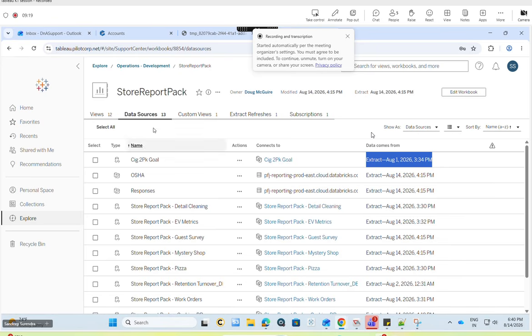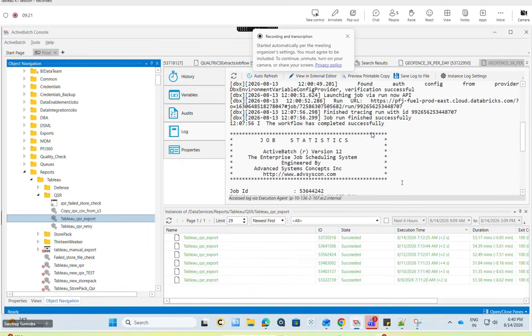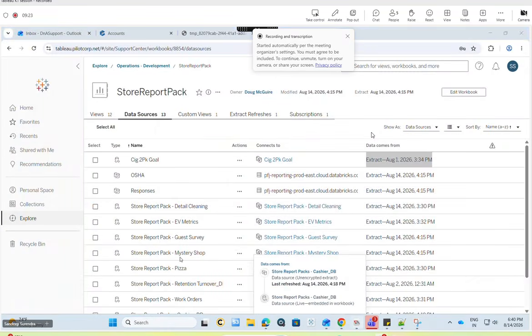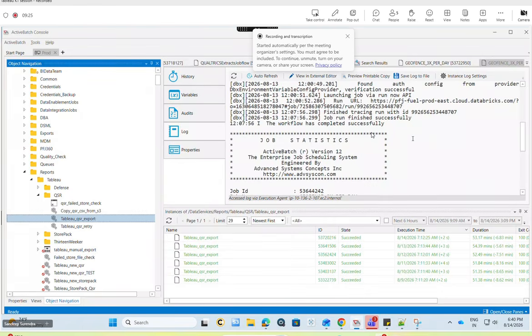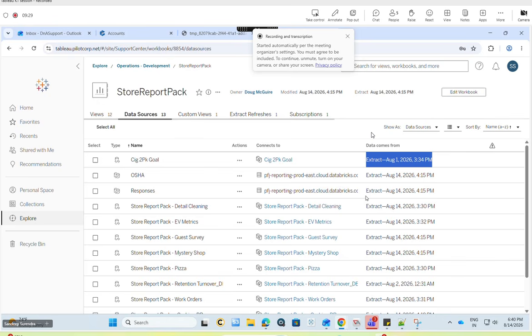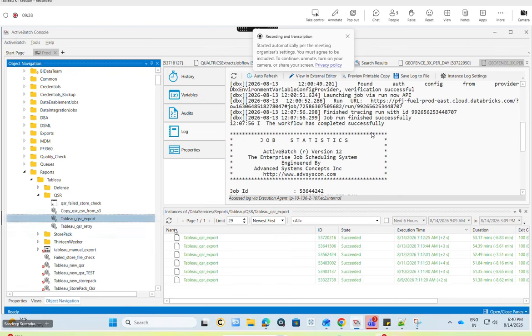For example, the server is up and the data has not been refreshed, and this job is running manually. At the same time, it may extract yesterday's data. Then the stores will get information which is incorrect. That's the reason I generally abort this job.